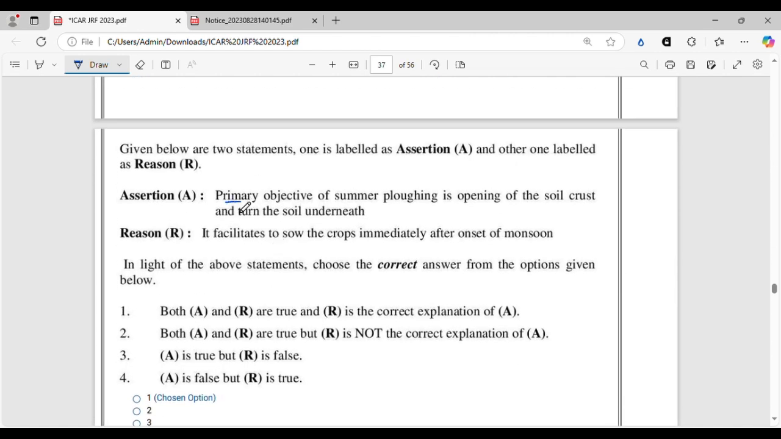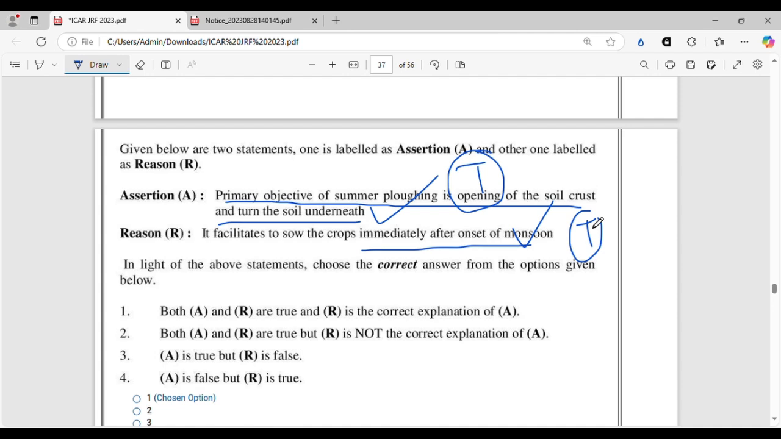Primary objective of summer plowing is opening of the soil crust and turn the soil underneath. Absolutely true. That is how we do the summer plowing. And it facilitates to sow the crops immediately after onset of monsoon. Yeah, because if you do the summer plowing, just after the rain comes, you can sow the crops immediately. So there will be no stress of moisture, and the crop stand and the germination will be very good. And this is the reason, because it facilitates to sow the crop immediately after onset of monsoon.